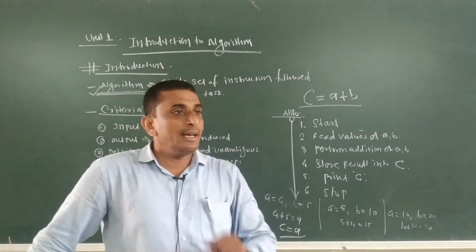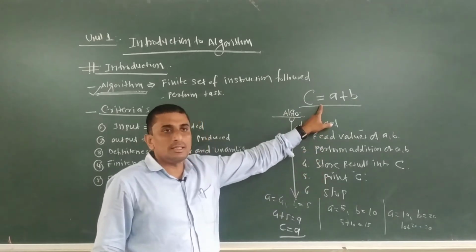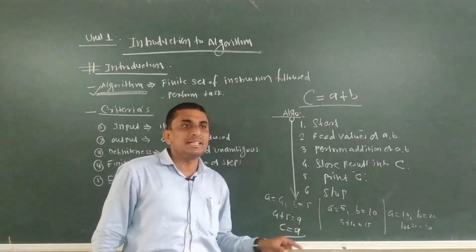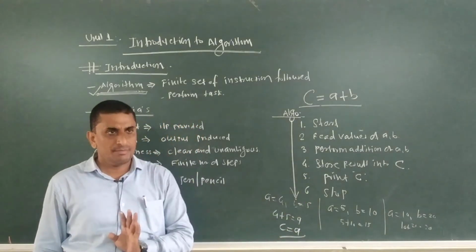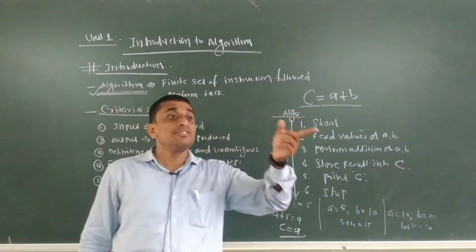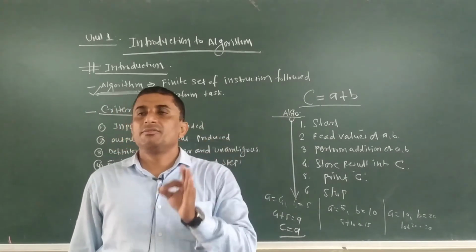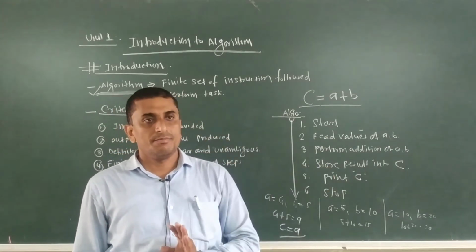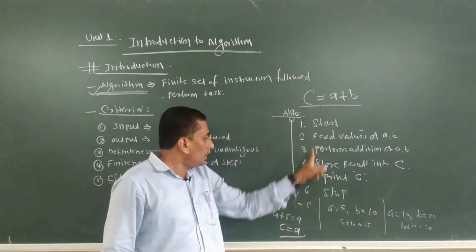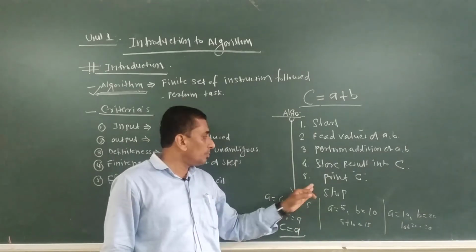Now here we are observing two things. The number of steps to write this algorithm is finite. Finite in the sense that this algorithm is completed within 6 steps. Obviously it is finite, it should not be infinite. Whatever algorithm we write must be completed within a finite number of steps. How many steps do we require to write this algorithm C is equal to A plus B? Only 6 steps.